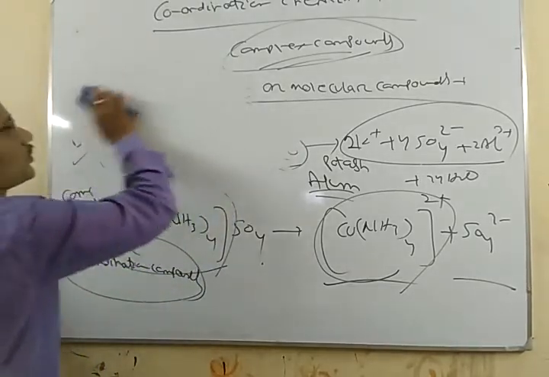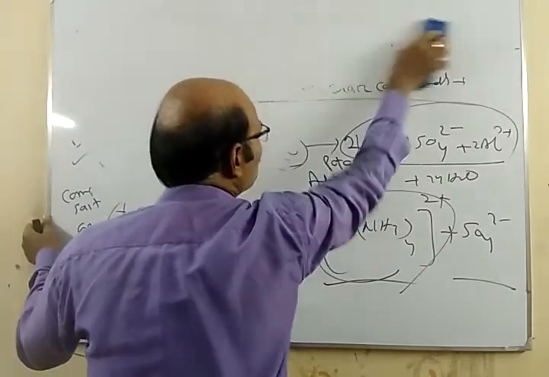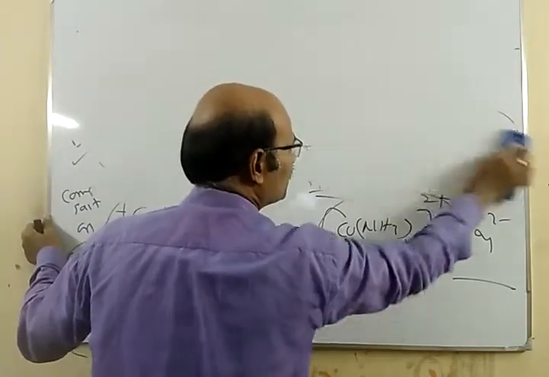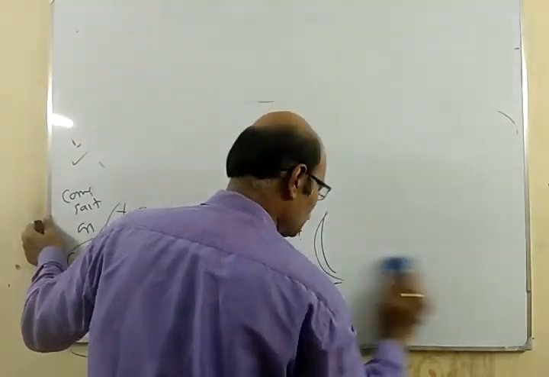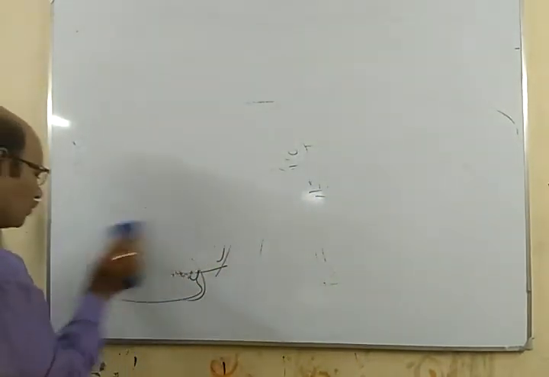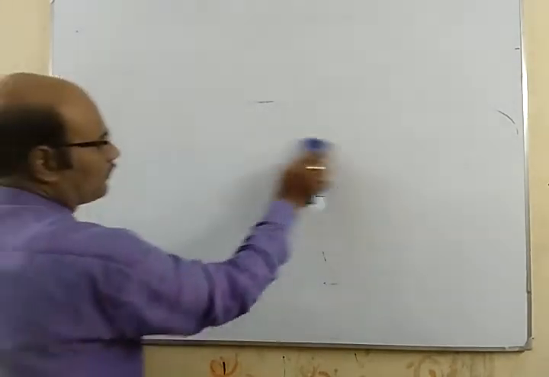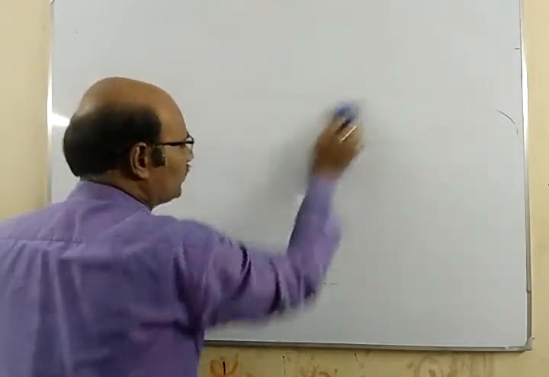So the coordination compounds or the complex compounds are those which are not completely ionizing into ions and which are not losing their identity completely.